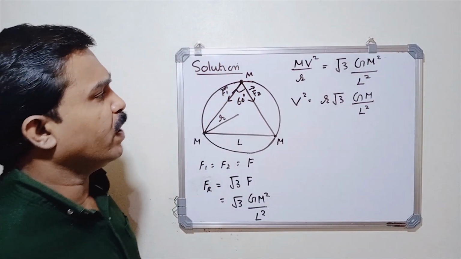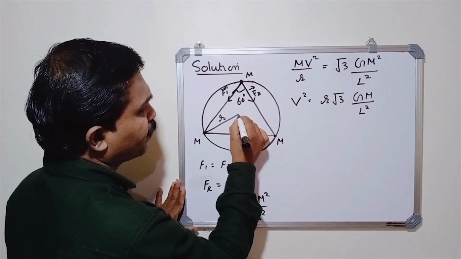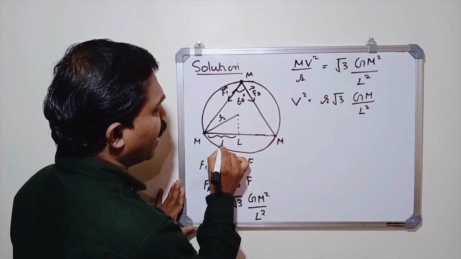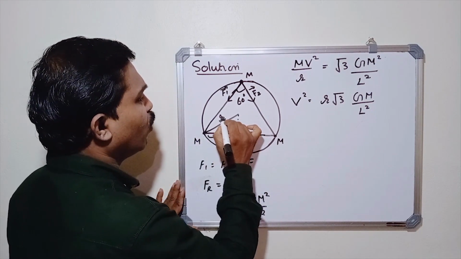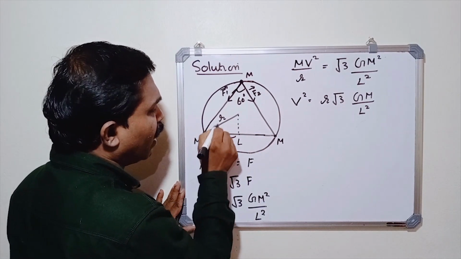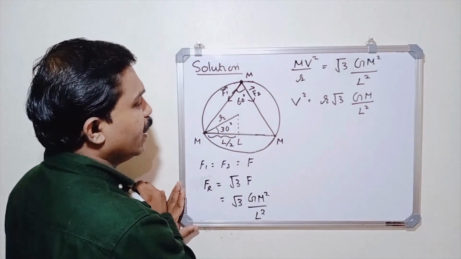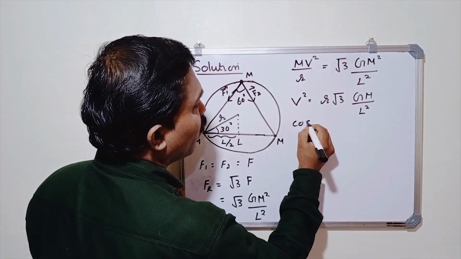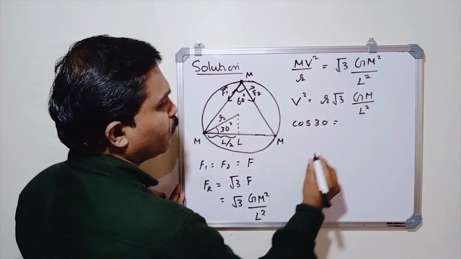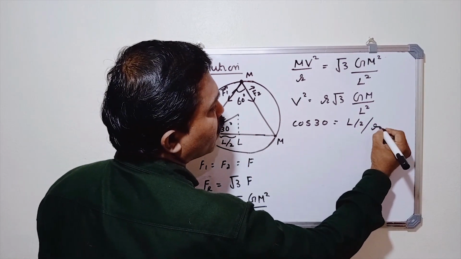Now let us try to find out the value of r. How we can find out the value of r? See the figure. So this is a right angle triangle and now this side is L by 2. I want to find out the value of r. Since it is an equilateral triangle, this total angle is 60 degree, so this angle becomes 30 degree now. Now take cos 30. What is the value of cos 30 here? Adjacent side divided by hypotenuse. So we have L by 2 divided by hypotenuse, which is r.